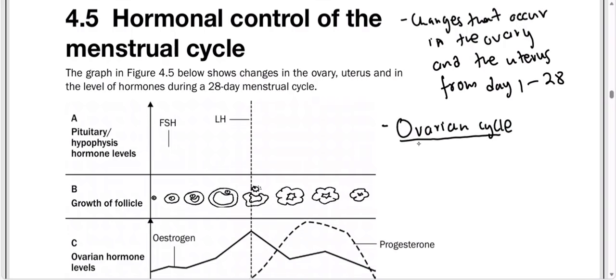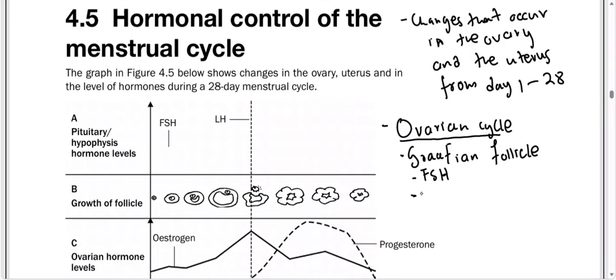So the ovarian cycle, good people, is whereby we have the production of the Graafian follicle under the influence of FSH. Remember that the Graafian follicle is the follicle that has been stimulated by FSH.